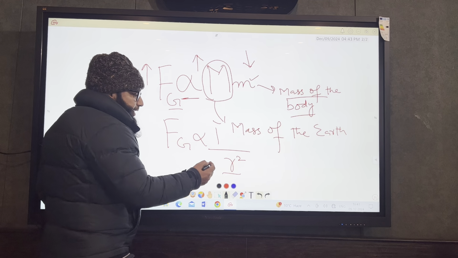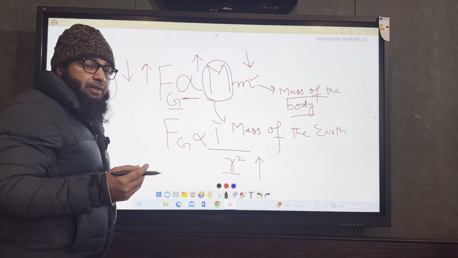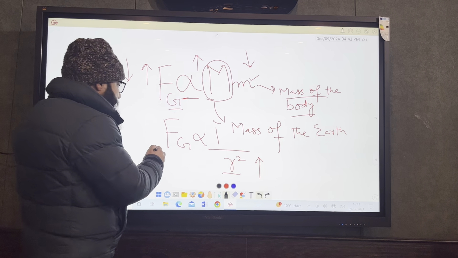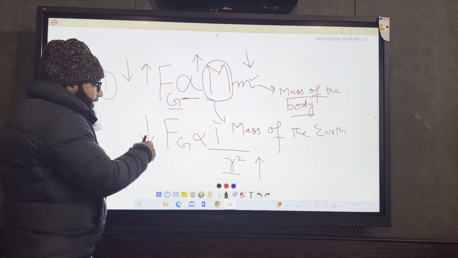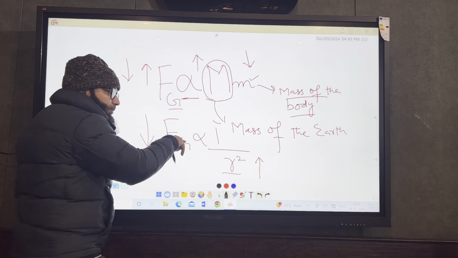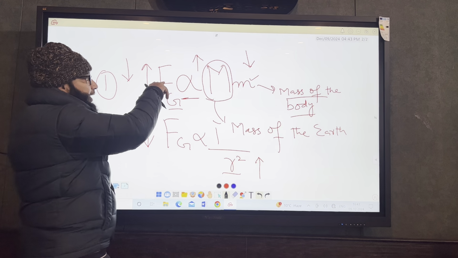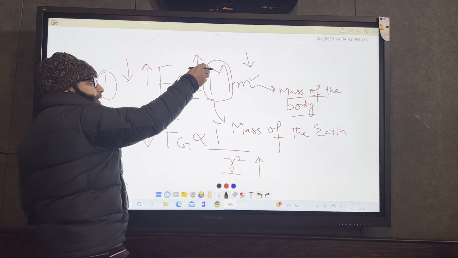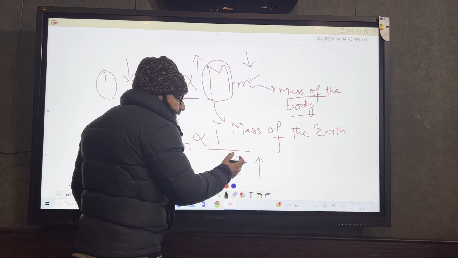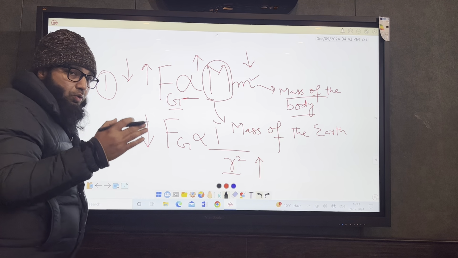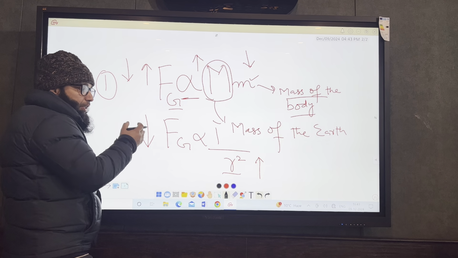It means जितनी distance between the two bodies increase हो जाएगी, उतना the force of attraction और force of gravitation वो decrease हो जाएगा. That means the force of attraction, gravitation, inverse का मतलब है it will oppositely follow the distance between the two bodies, right? यहाँ पे डायरेक्ट था, जितना इंक्रीज उतना यहाँ पे भी इंक्रीज हो रहा है, जितना डिक्रीज होगा यहाँ पे भी डिक्रीज होगा, बट यहाँ पे जितना r हमारा इंक्रीज होगा, what is r here? R is the distance between the two bodies, जितना वो इंक्रीज हो जाएगा उतना फोर्स ऑफ ग्रेविटेशन क्या हो जाएगा, वो डिक्रीज हो जाएगा.